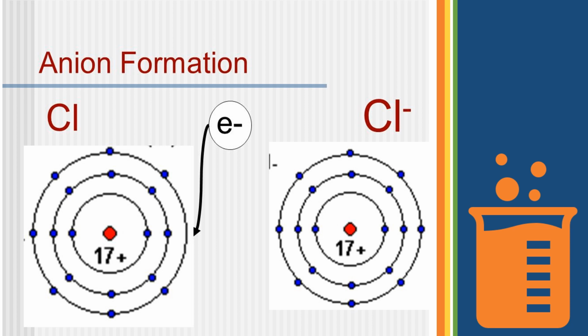As you can see, this is an example of chlorine. To complete its shell and become stable, chlorine accepts an electron. Because it is accepting the electron, the total charge on the atom gets converted from Cl to Cl minus. Because it is minus, you call it an anion. So a negatively charged ion is called an anion. Non-metals normally have the tendency of taking electrons and getting converted into anions.